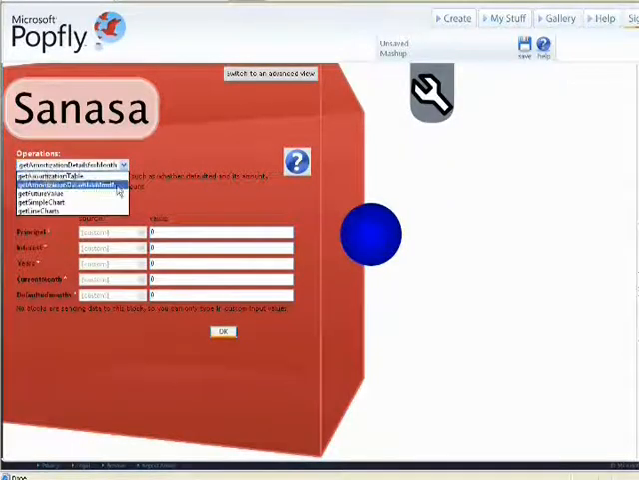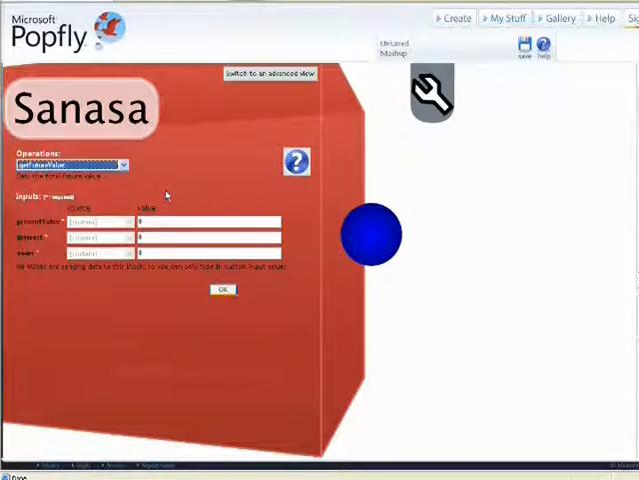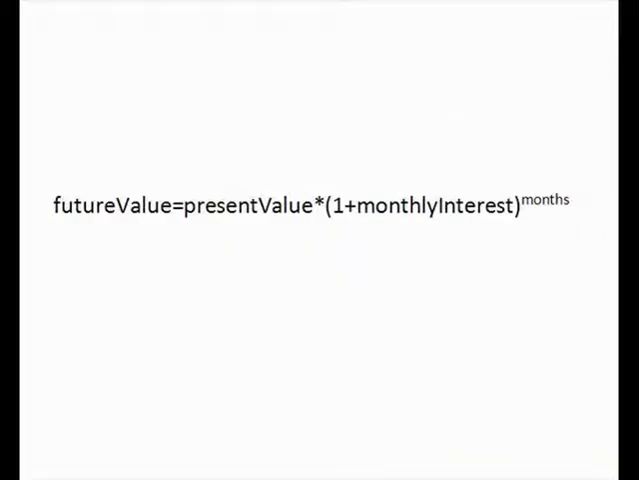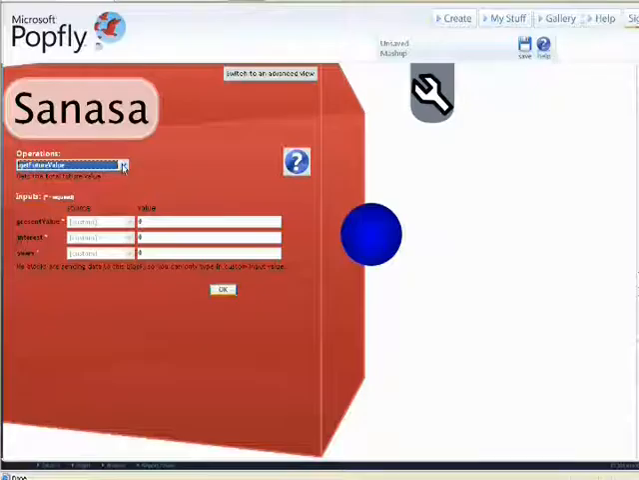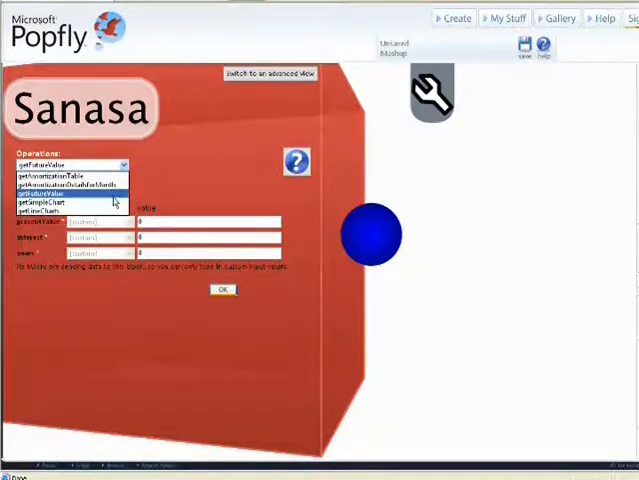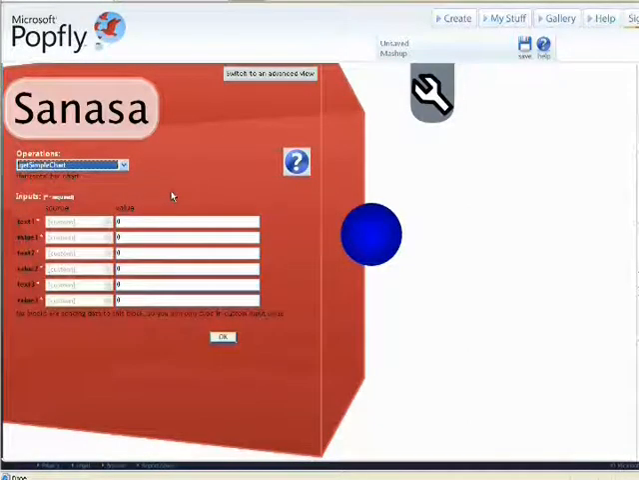Get future value. This is used to calculate the value of an item to a certain date. For this, inputs are present value, interest, years. Equation is. Get simple chart. This shows a horizontal bar chart with inputs of 3 text values and their relevant quantitative value.